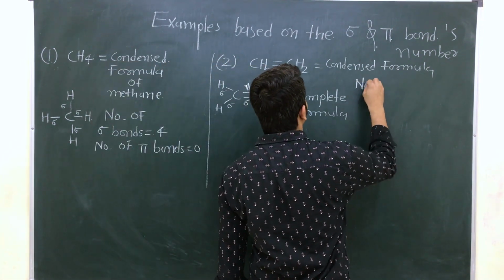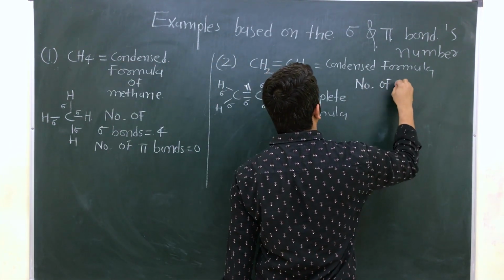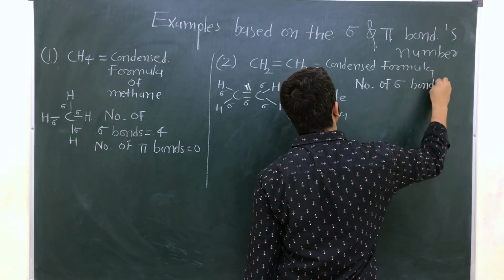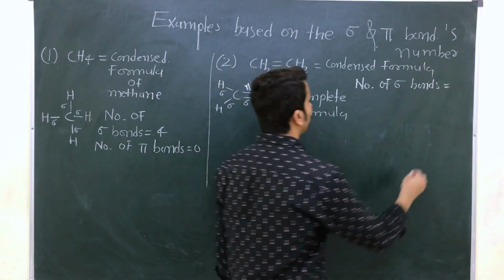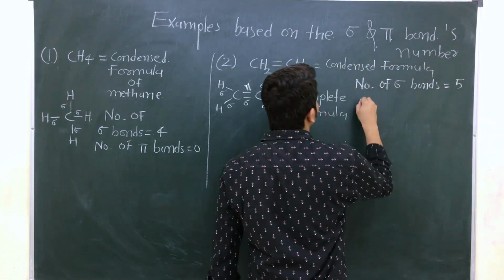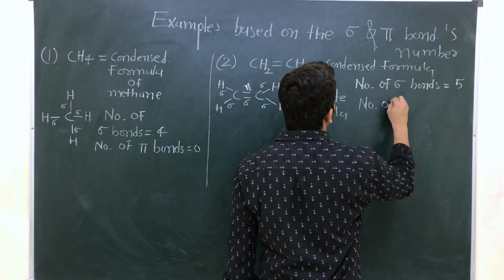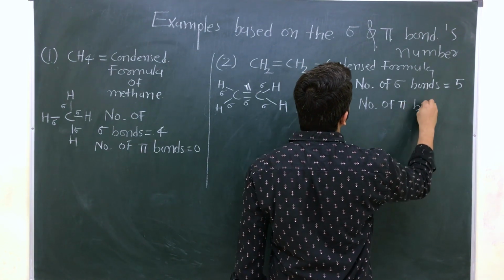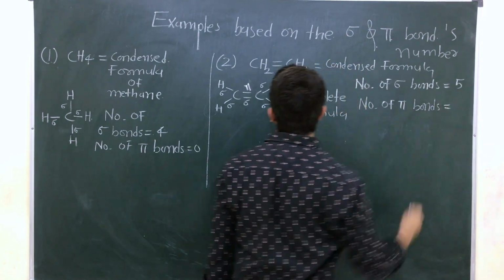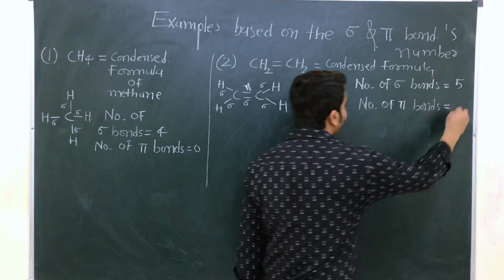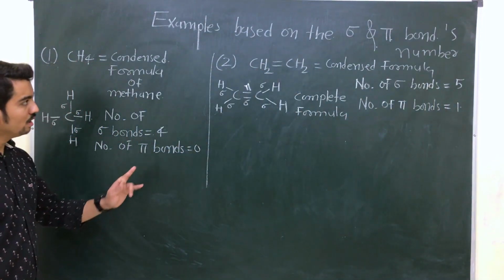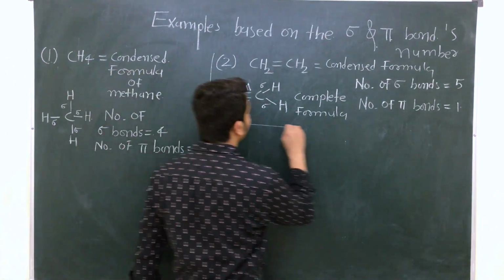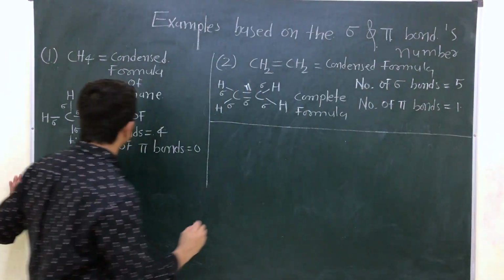Number of sigma bonds is equal to, let's calculate, 1, 2, 3, 4, 5. Number of sigma bonds is equal to 5 and number of pi bonds is equal to 1. Is it clear?